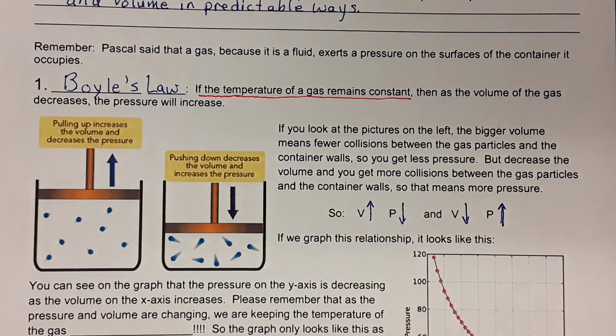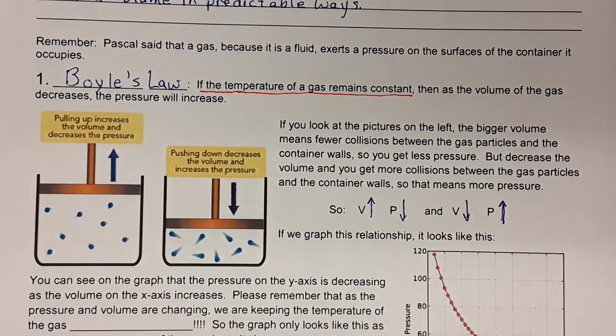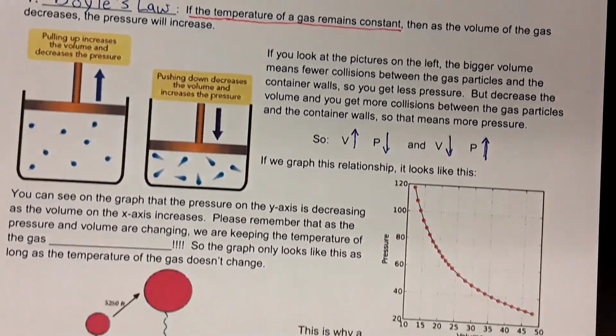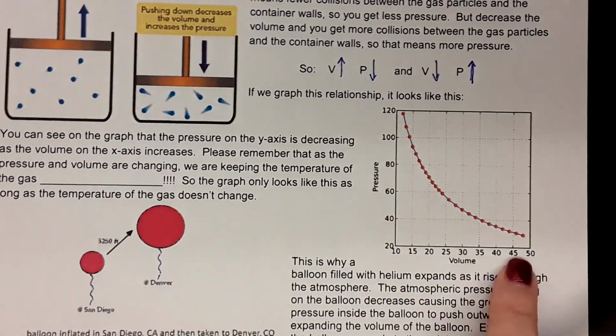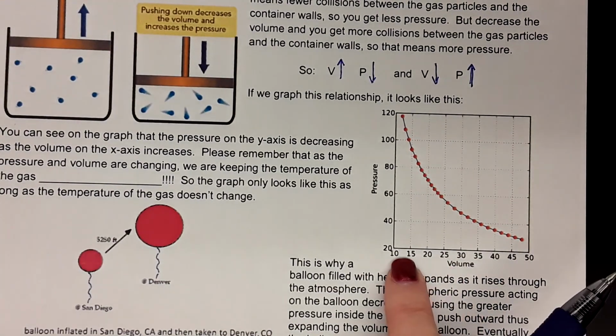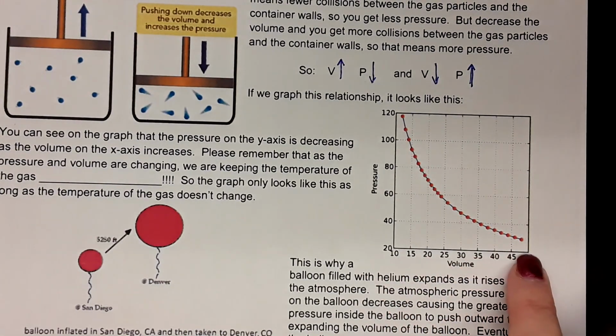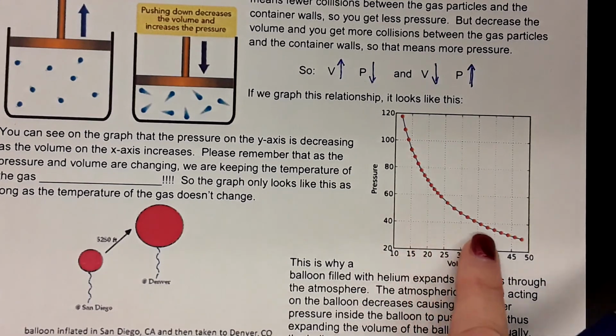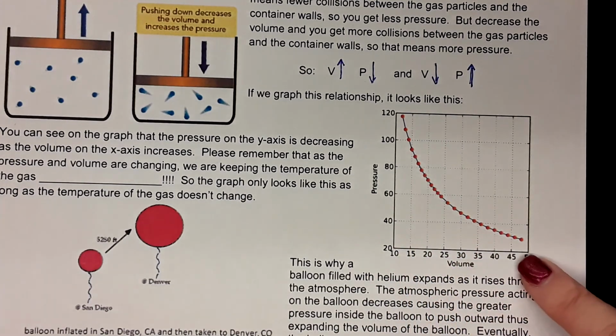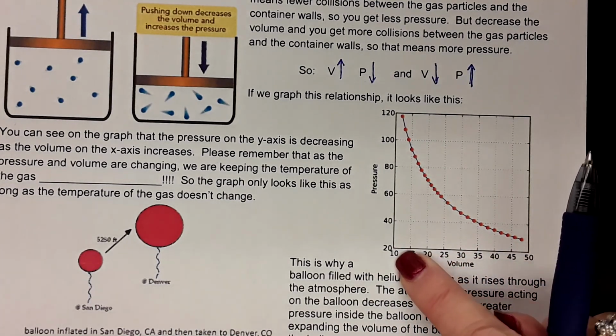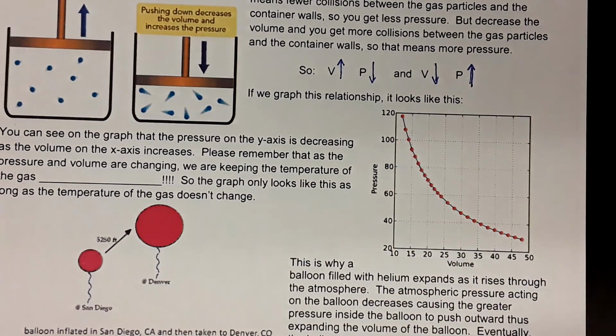In fact, if we were to graph this, the graph would look like this. As the volume, down here on the bottom, as the volume increases, the pressure is getting smaller and smaller. But if you decrease the volume, you increase the pressure.